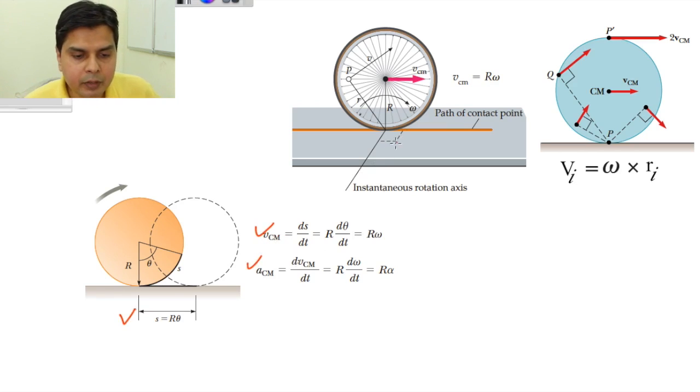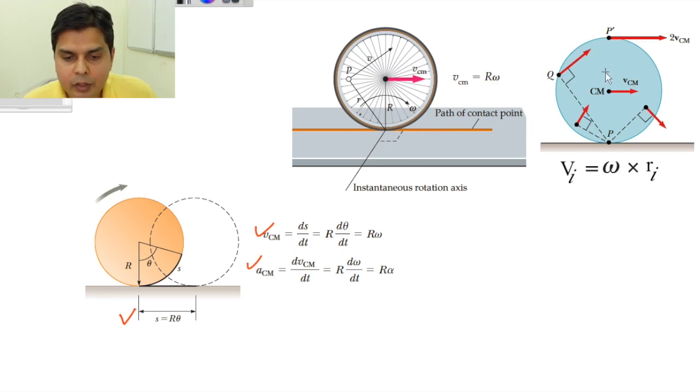What is actually happening in rolling is that the center of mass is moving with velocity V, and the point of contact is also moving, but instantaneously it is at zero velocity. If I denote it in another way, this is my rolling wheel or sphere.